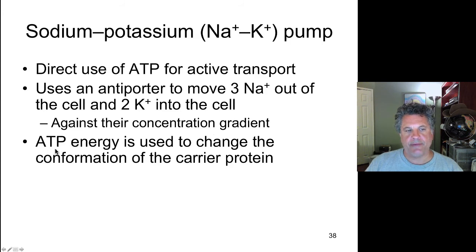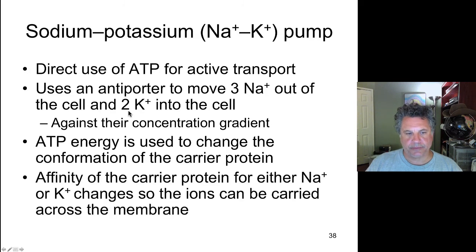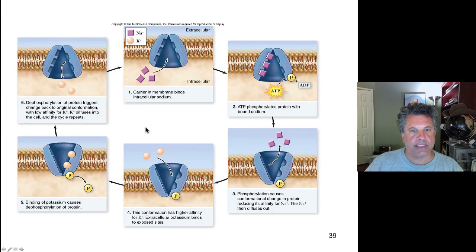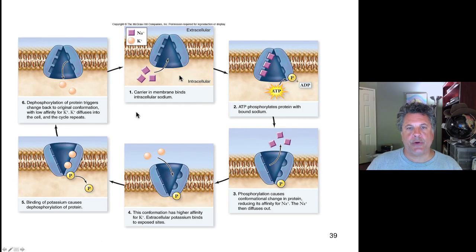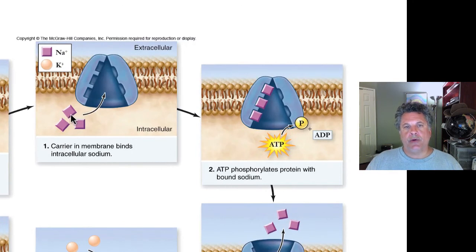And the cleavage of high-energy phosphate bonds in ATP is used to change the shape of the carrier protein, that is the pump, the sodium-potassium pump, in order to allow this pumping of sodium out of the cell and the pumping of potassium into the cell. And we will see how the affinity of the carrier protein is changed by the conformational changes that are driven by ATP. So let's go through this process. So here's the sodium-potassium pump. Sodium will be bound by the pump protein, and 3 sodiums are bound.